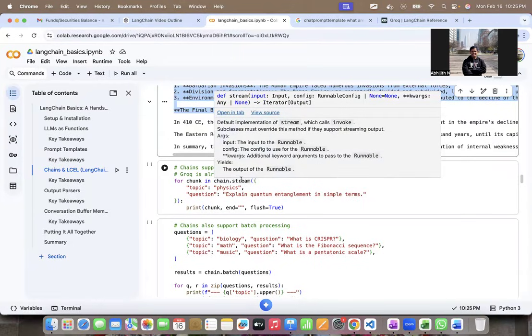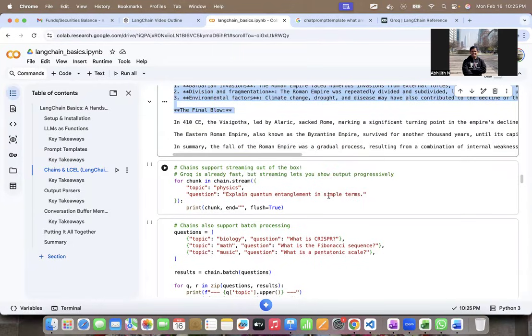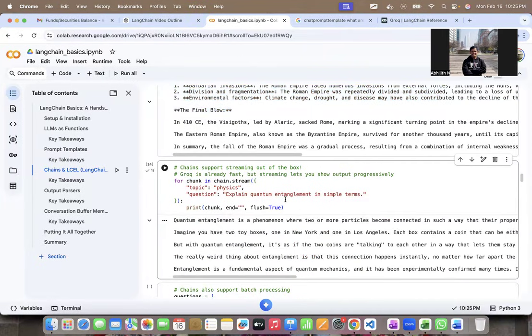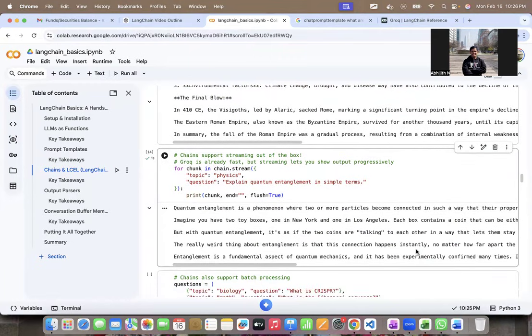method in LangChain. So I'm going to print for topic physics, explain quantum entanglement in simple terms, and I'm going to print each chunk. Okay. So let's see. Notice that it actually printed in a streaming fashion. It didn't give the full answer in one shot. So this is again useful, right? Especially if you're building a chatbot or an LLM application and you want to stream the output.